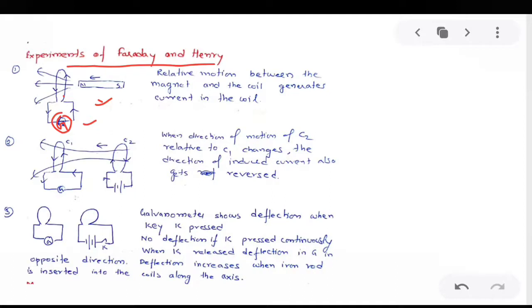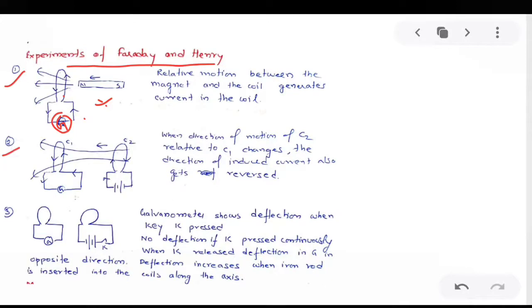Okay, so from this, Faraday and Henry concluded that relative motion between the magnet and the coil generates current in the coil. That means there will be current in the coil only when there is relative motion between the magnet and the coil. If there is no relative motion, there is no current in the coil.